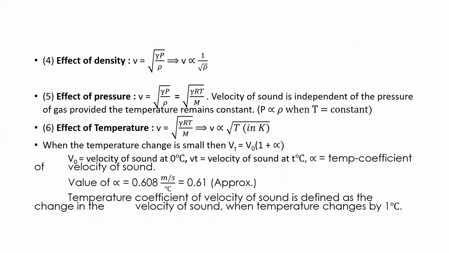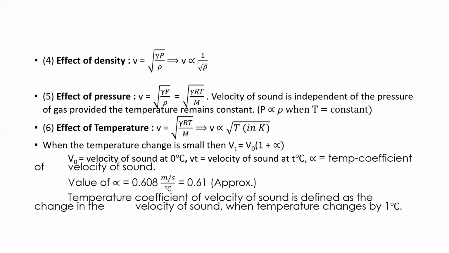The next, effect of pressure. So what is the effect of pressure on the velocity of sound in air? Here you can see the pressure equation and the velocity equation. V is equal to under root of gamma P divided by rho, which is equal to gamma into RT divided by M. The velocity of sound is independent of the pressure of the gas, provided the temperature remains constant. So P is proportional to density when T is constant.